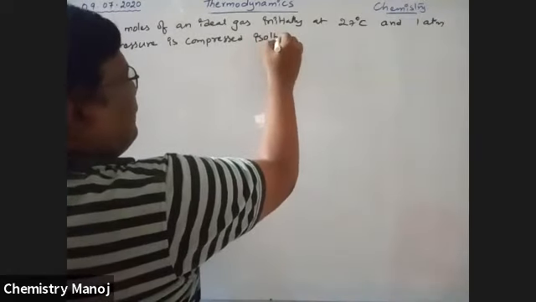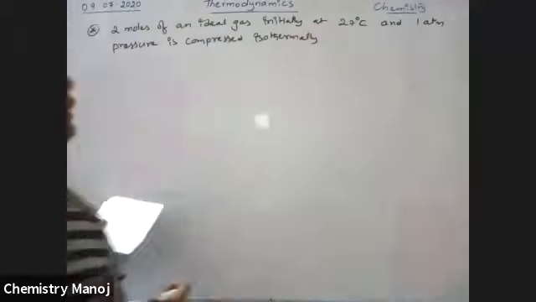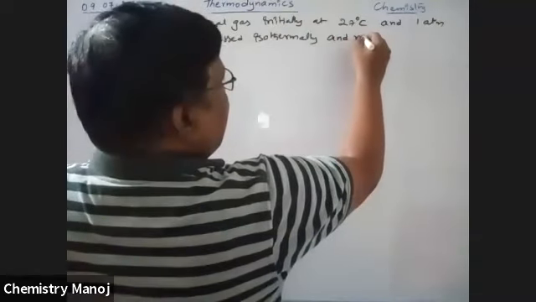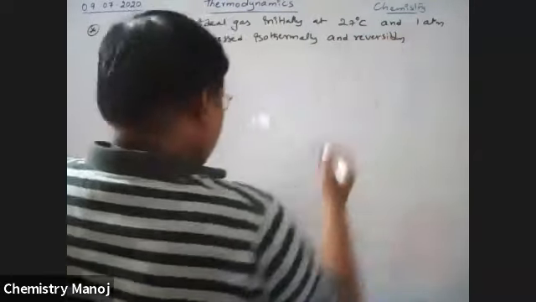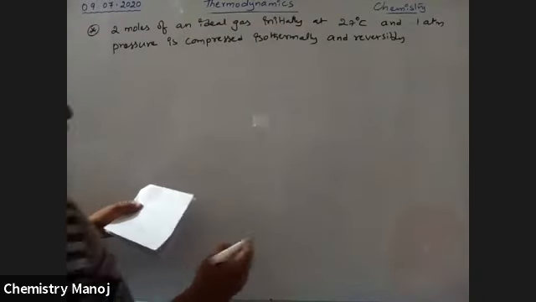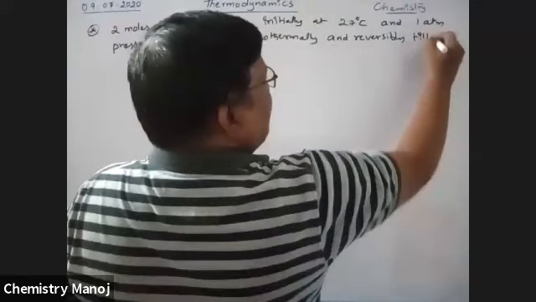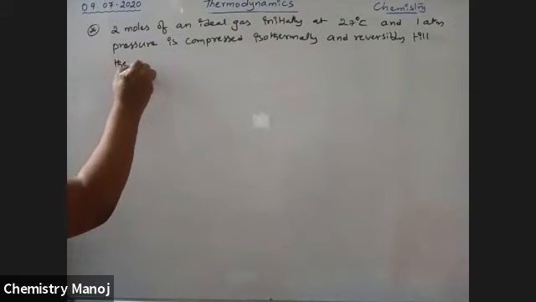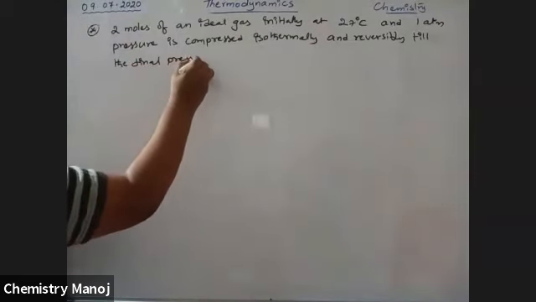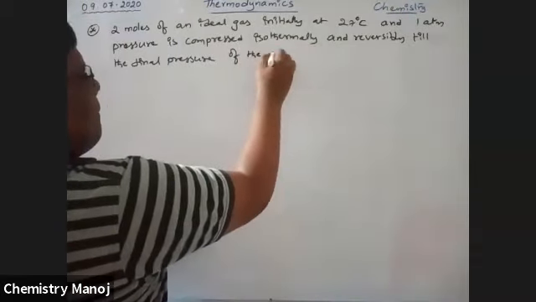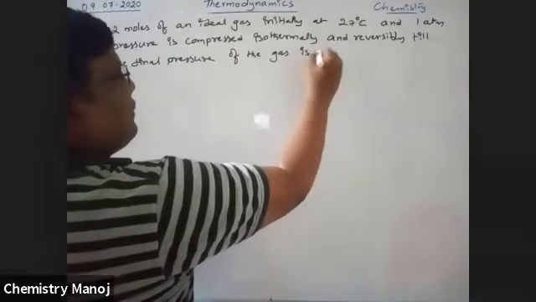isothermally and reversibly, till the final pressure of the gas is 10 atmospheres.